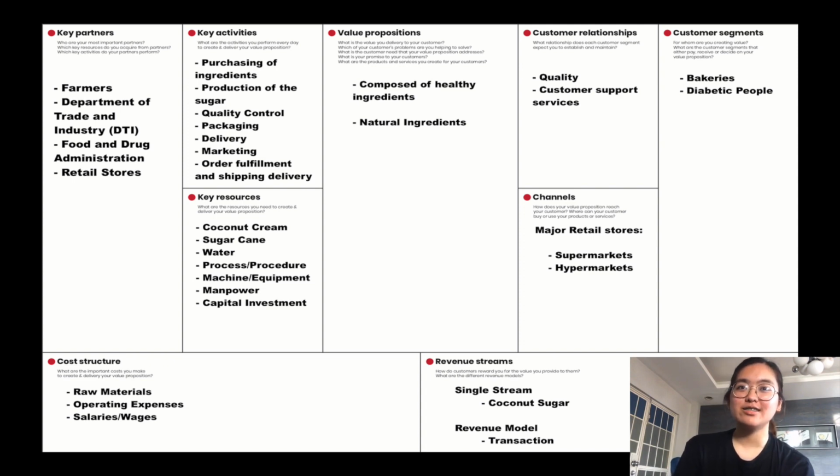For our key activities, we have included purchasing of ingredients, production of the sugar, quality control, packaging, delivery, marketing, and order fulfillment. For our key resources, we have the raw materials, our processes, our machines, our manpower, and of course, our capital investment. And lastly, we will have a single revenue stream, and we will have a transaction-based revenue model.